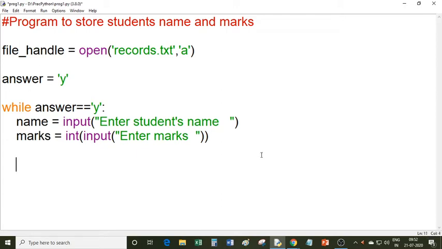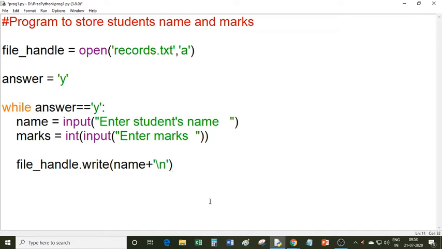Now you know that you can write strings in the file with the help of the write method. So I am calling the write method, file handle dot write, and inside this write method I pass name, and I am using the concatenation operator.